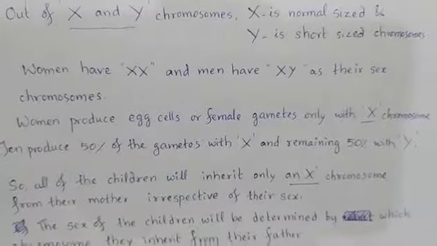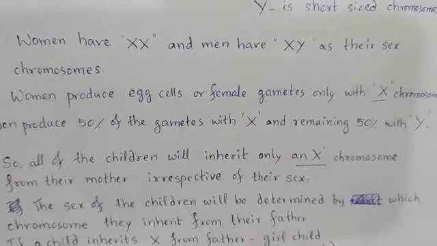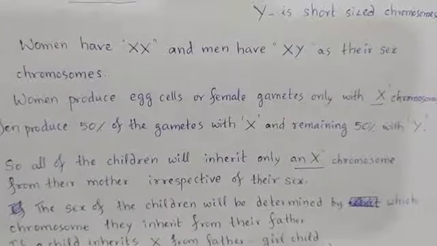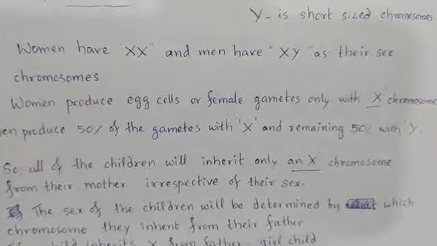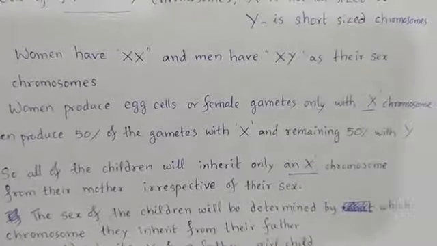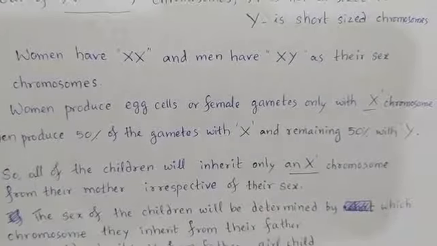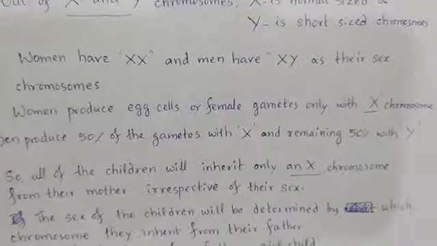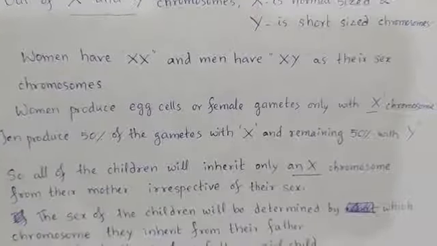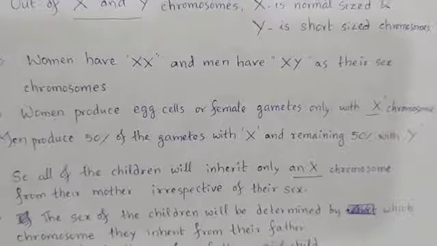So all of the children will inherit only an X chromosome from their mother, whether they are boy or girl, because all children are formed from X egg cells only. So all children will inherit an X chromosome compulsorily from their mother, irrespective of their gender or sex.